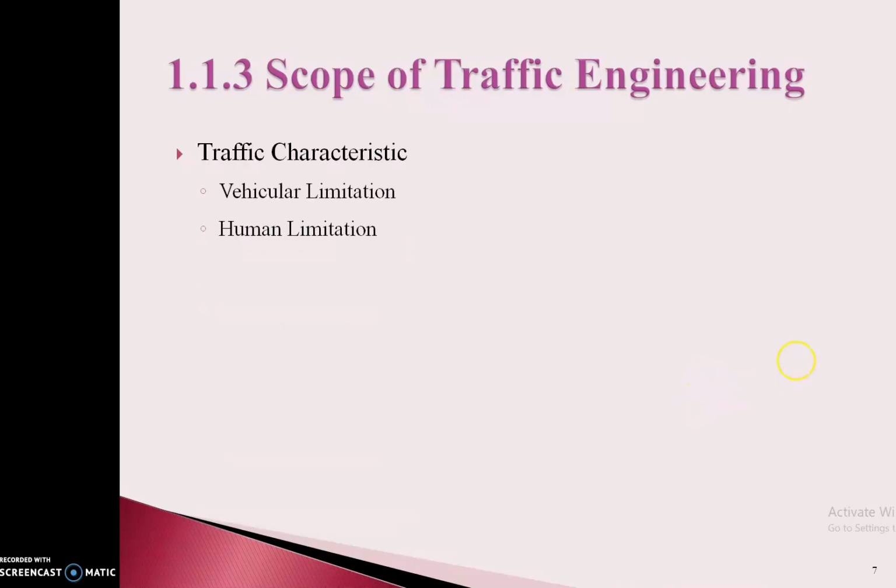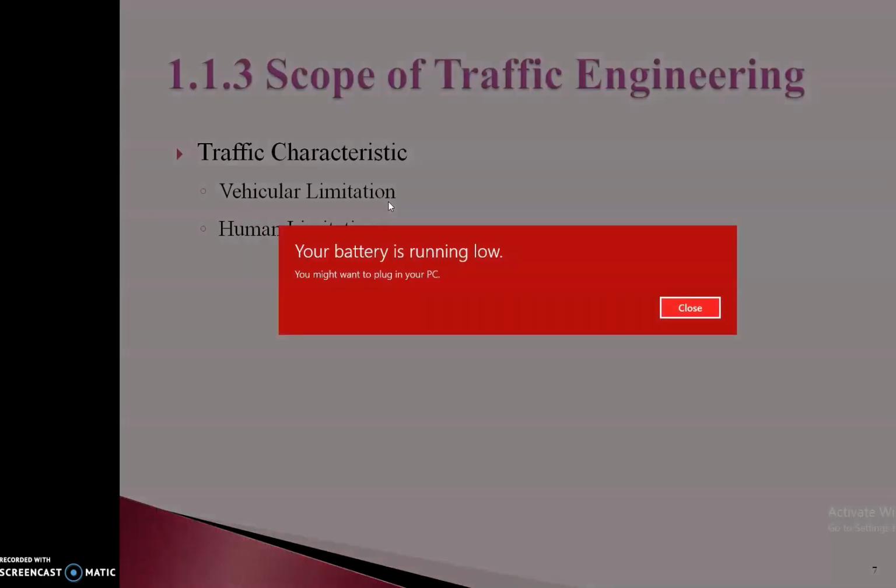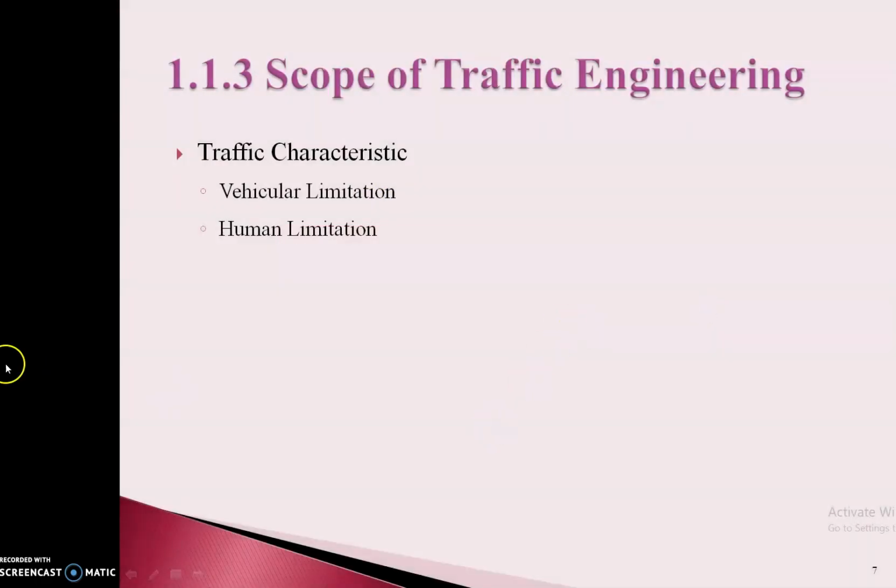The following shows the scope of traffic engineering in various categories. First is traffic characteristics. There are two types: vehicular limitations and human limitations. Vehicular limitations and human limitations are the important traffic characteristics. In human limitations, there are various limitations such as physical, mental, and emotional limitations. Vision, hearing, fatigue, etc. come under the physical limitations of a human.